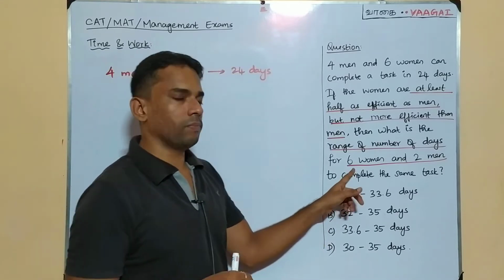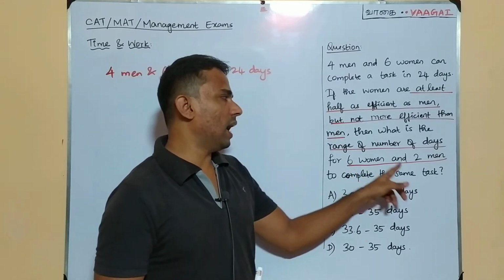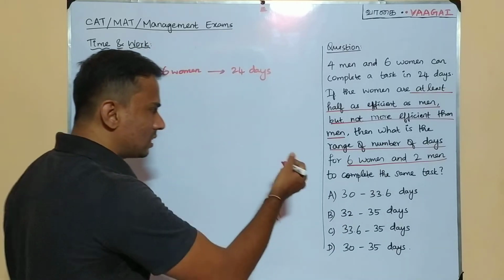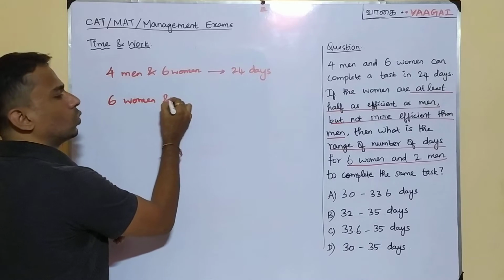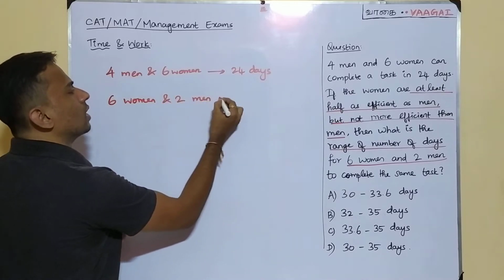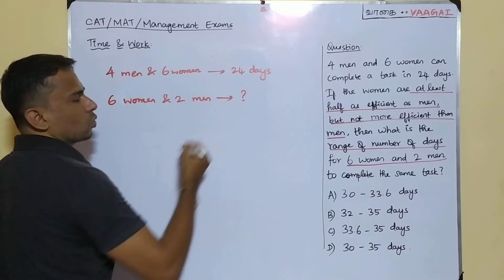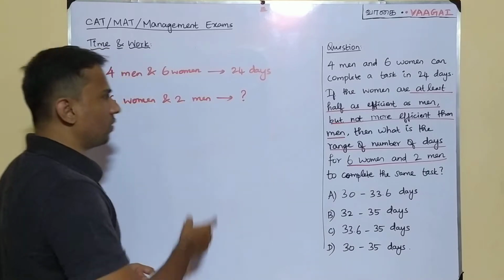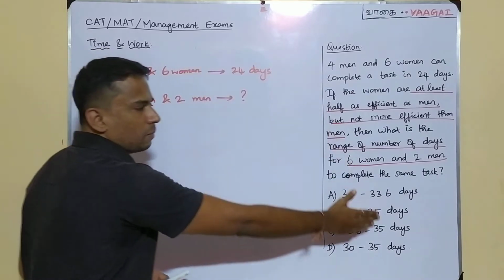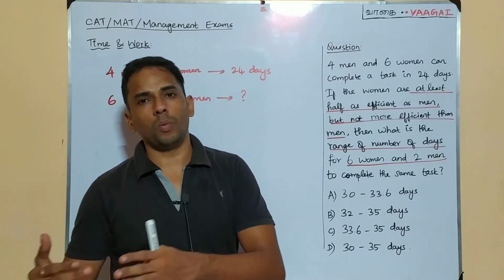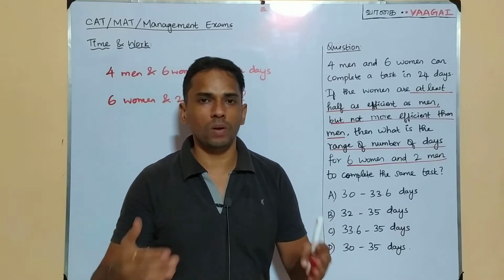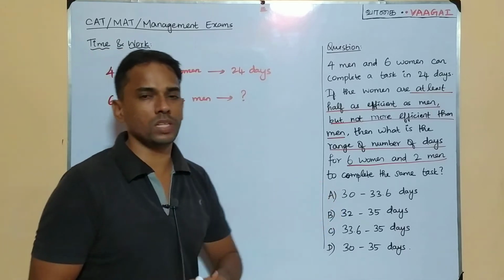So for this team, which team? 6 women and 2 men. This team can complete the same work in minimum how many days and maximum how many days. This range is what we are asked to find in this question.